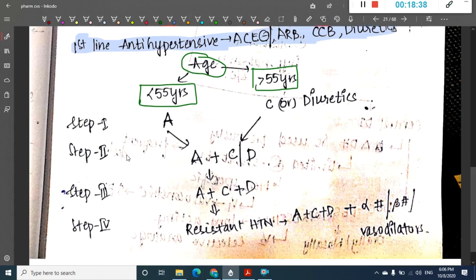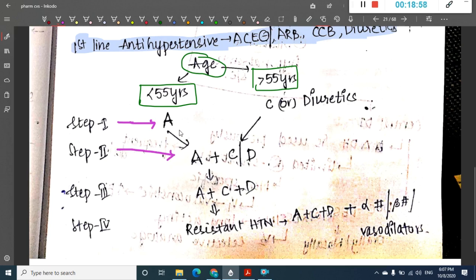If the age of the person is less than 55 years, the first step is to start on A, that is ACE inhibitors or ARBs. If the age of the person is more than 55 years, then you should start the patient on calcium channel blockers or diuretics.